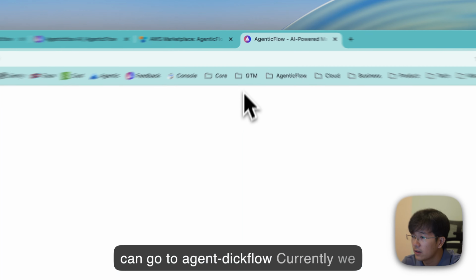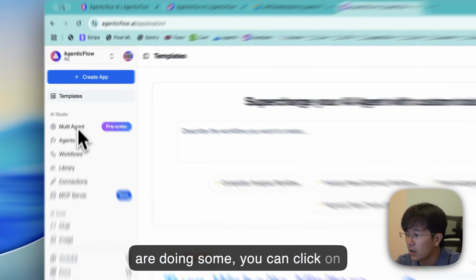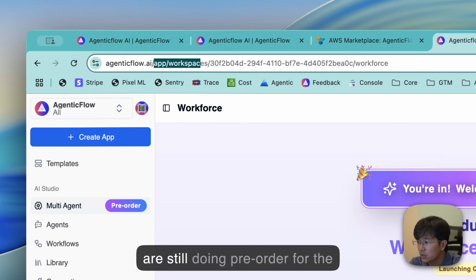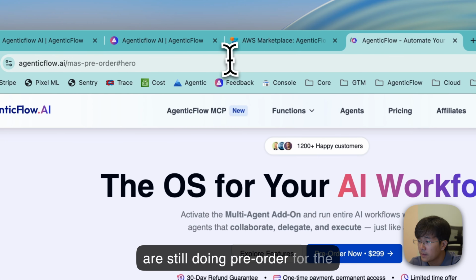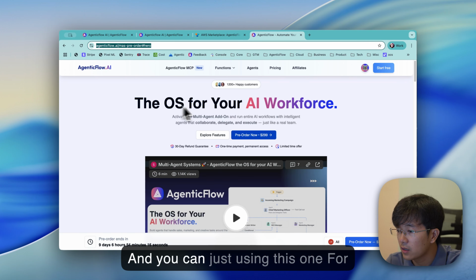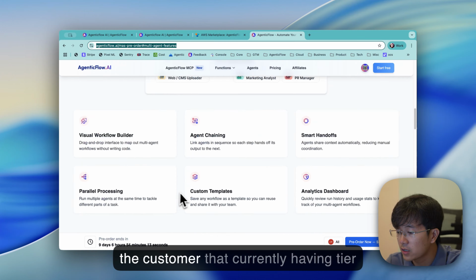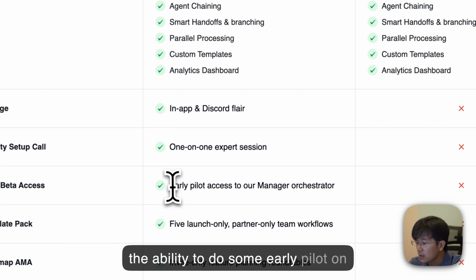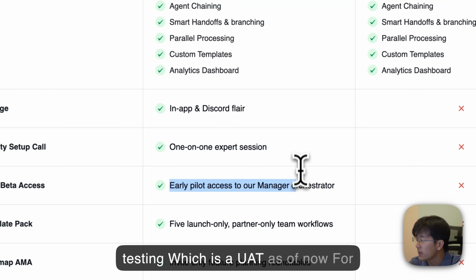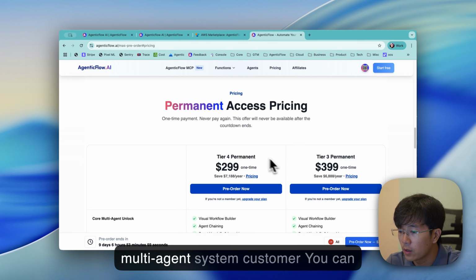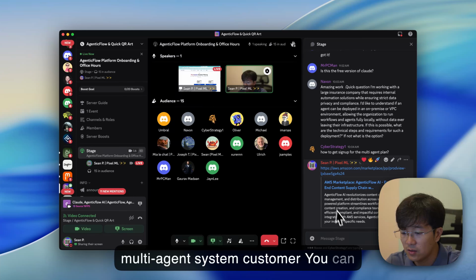For multi-agent, you can go to AgenticFlow. You can click on multi-agent. You can pre-order. Okay, this is here. We're still doing pre-order for the multi-agent system, and you can just use this one. For the customers that currently have tier 4, with the multi-agent system, we have the ability to do some early pilot testing, which is a UAT as of now. For others, we anticipate that by the end of the month, we will open for all of the multi-agent system customers. Yeah, you can see it here.